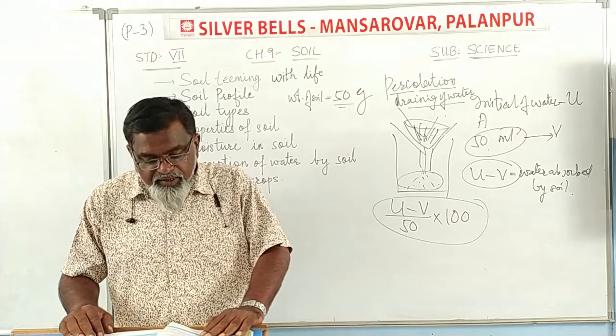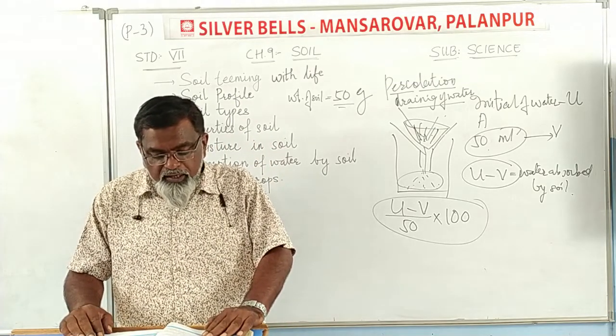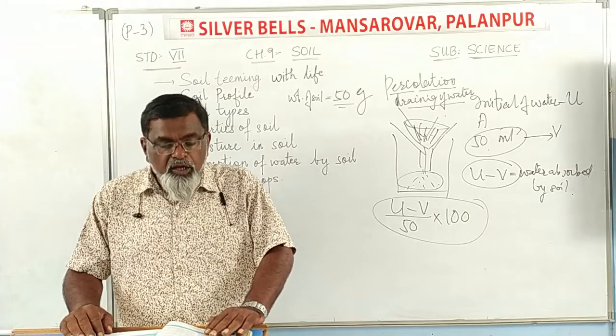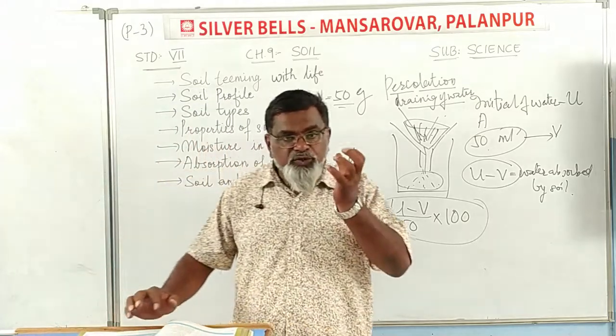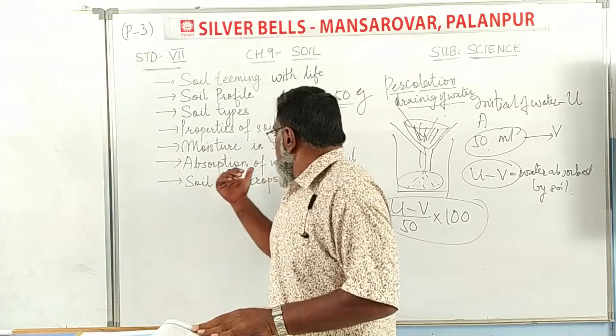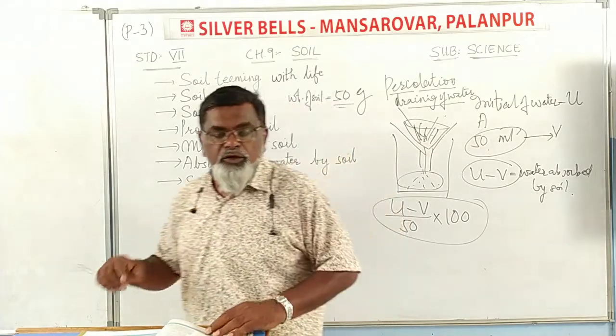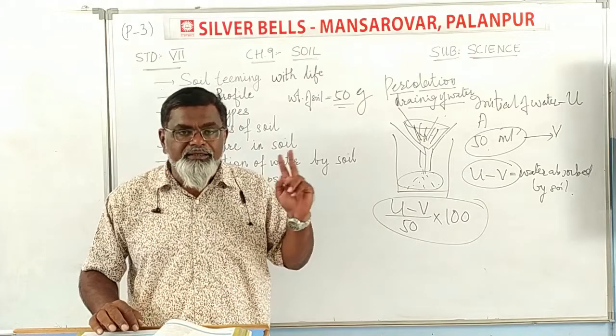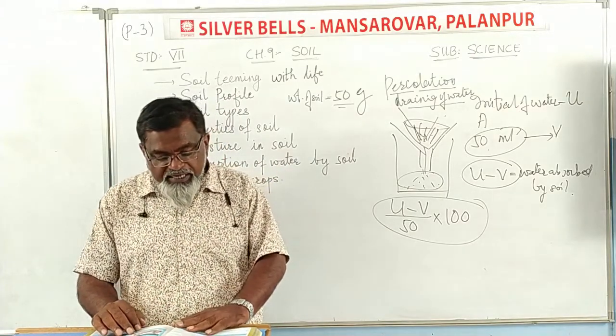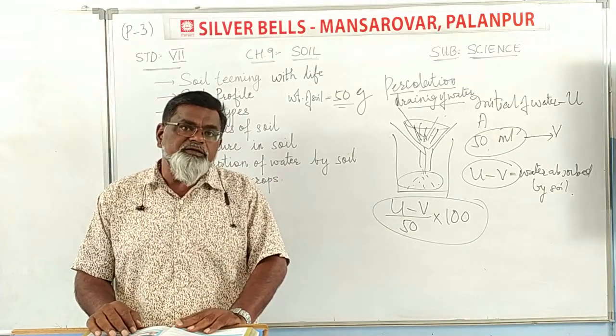Can you suggest any method to let more rainwater percolate and reach the water underground? So, this is the absorption of water by the soil we have studied. Now we are going to study soil and crops, the relation between the soil and the crops. Different types of soils are found in different parts of India.